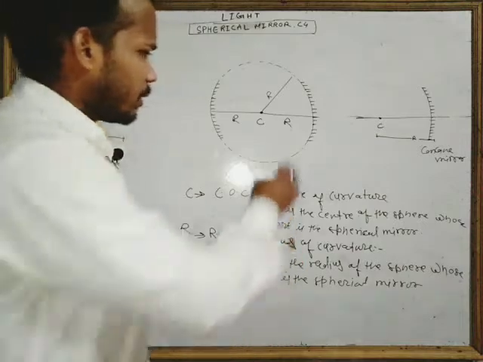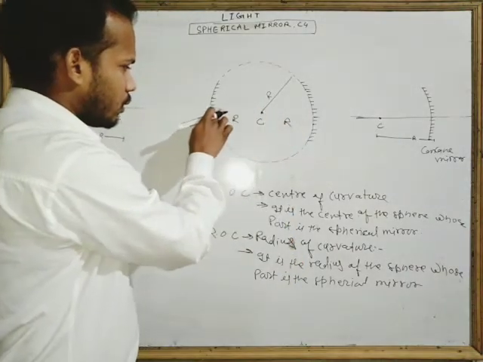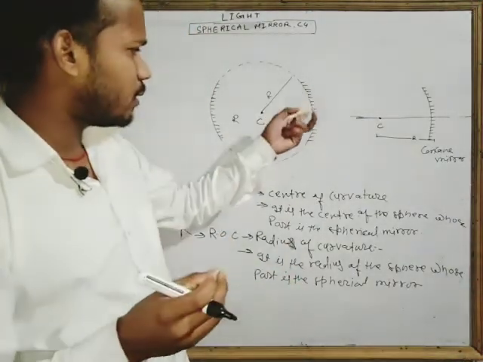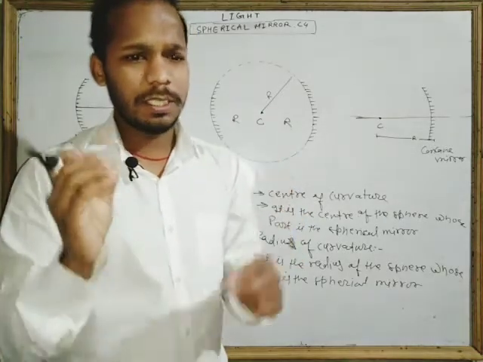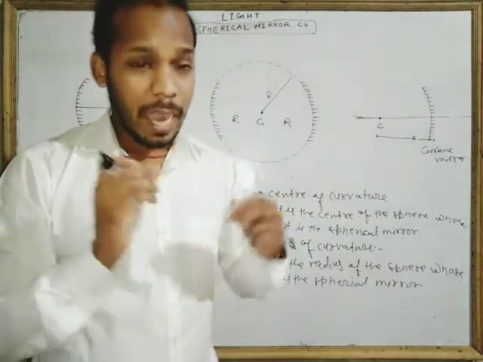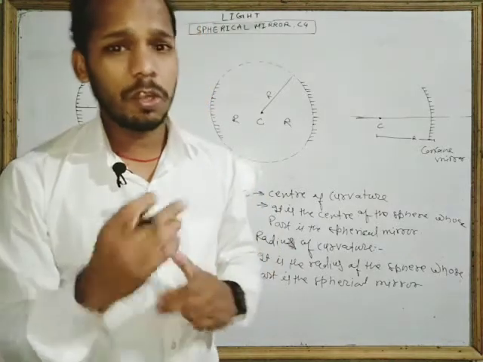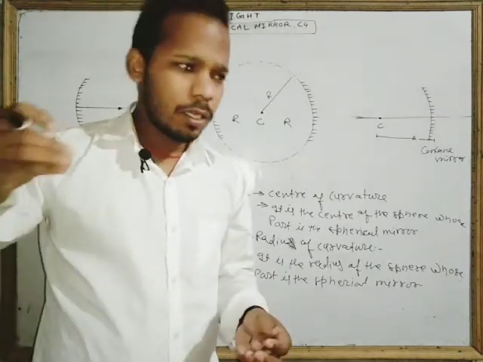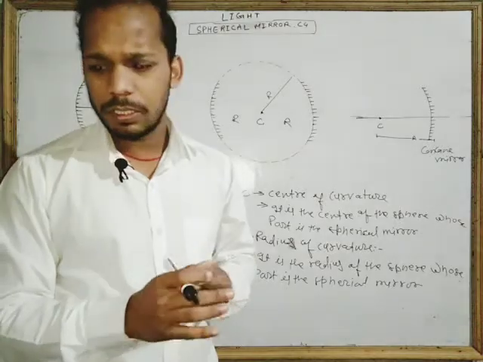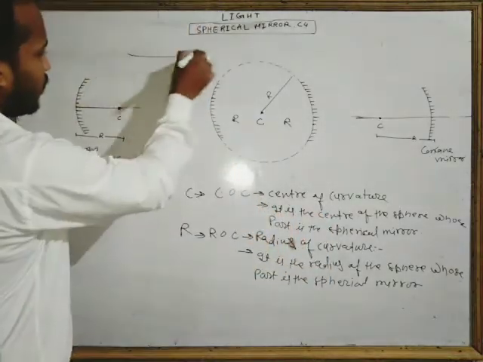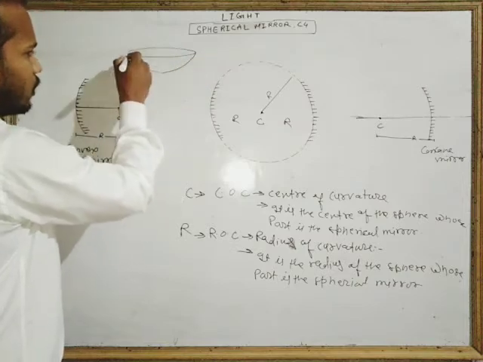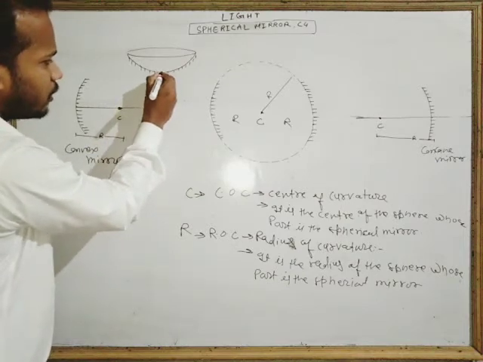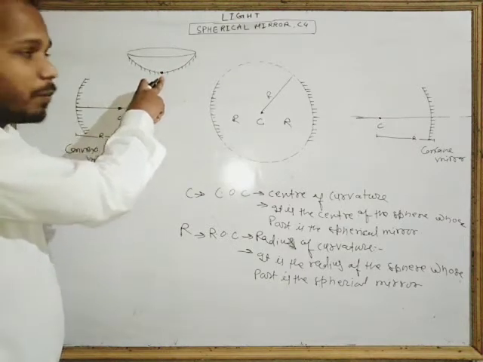Okay, now we have to discuss one more thing. The mirror should have a midpoint. If this is the mirror, there must be a central point, and that central point of the mirror is called the pole. What is the pole? The pole is the midpoint, or we can say the geometrical midpoint, of the mirror. If there is a concave mirror, look, this is the concave mirror, so in this mirror, this point must be the geometrical midpoint.